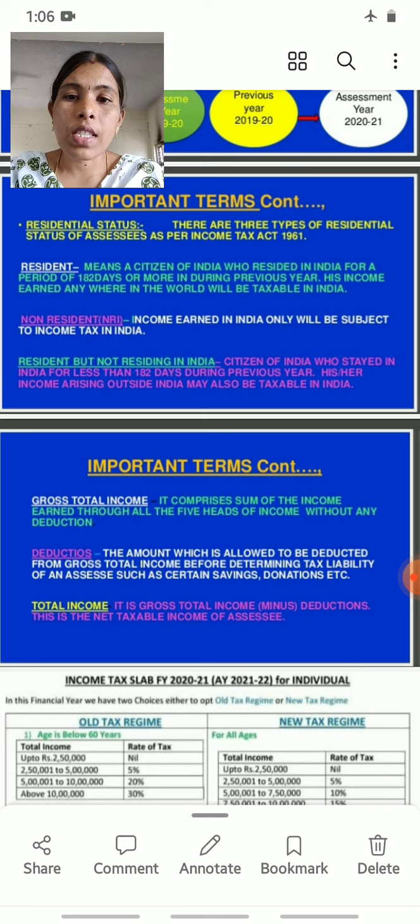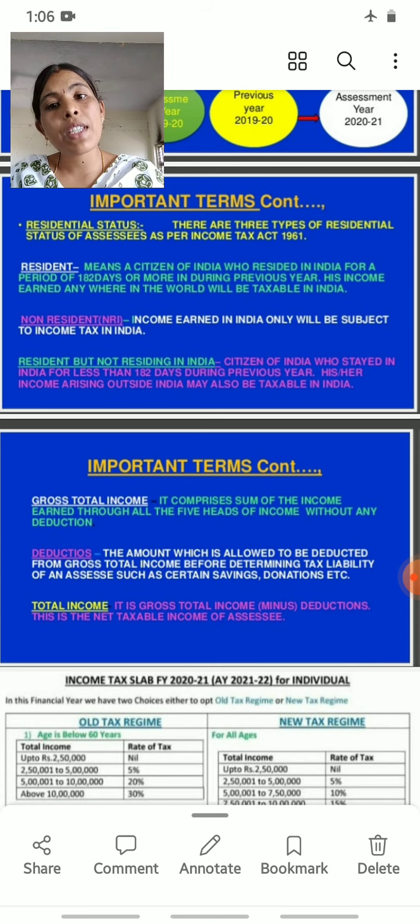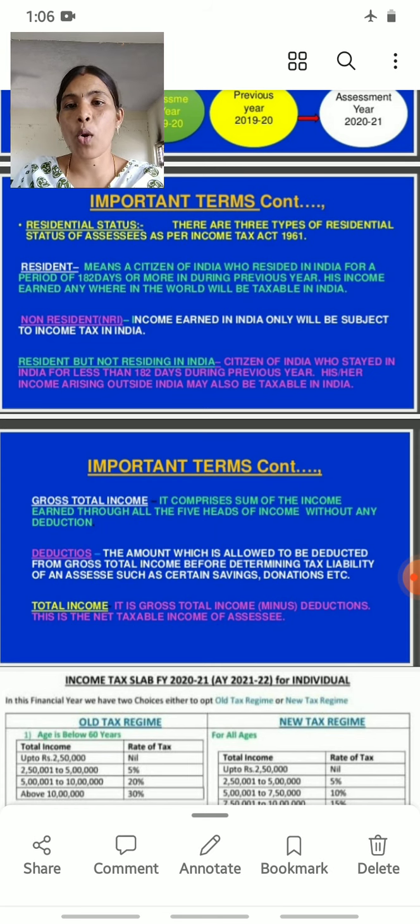Coming to resident: a resident means a citizen of India who resided in India. The person belongs to India and has resided in India for a period of 182 days or more during the previous year.